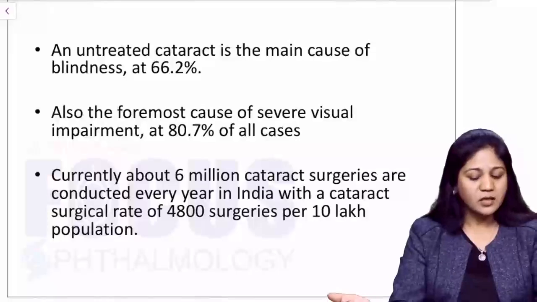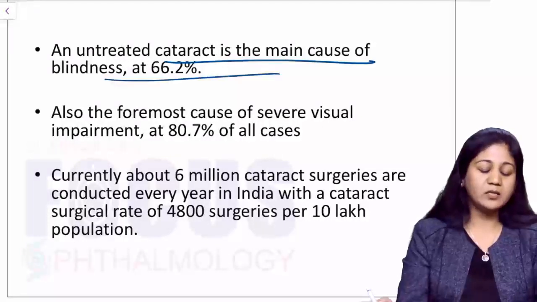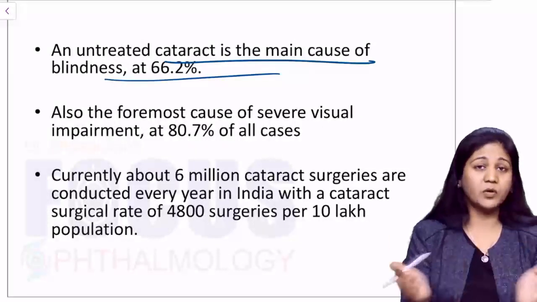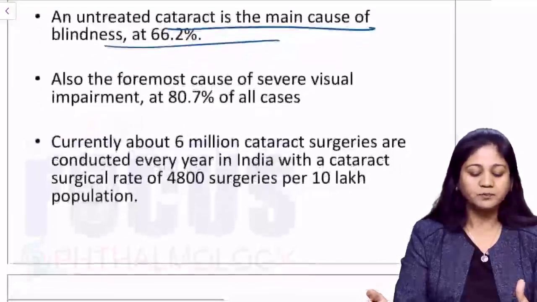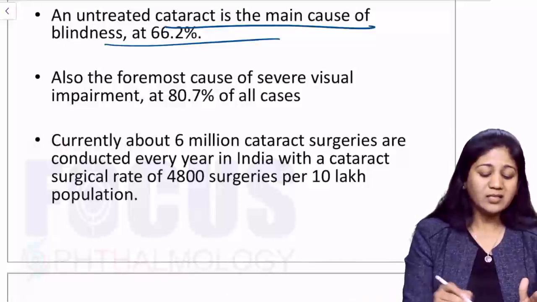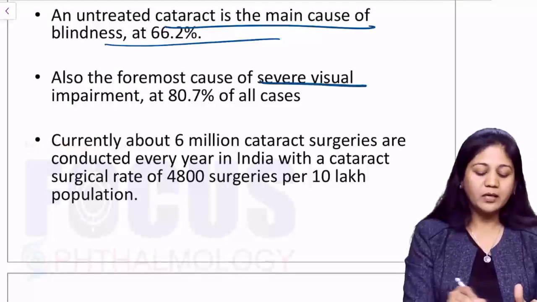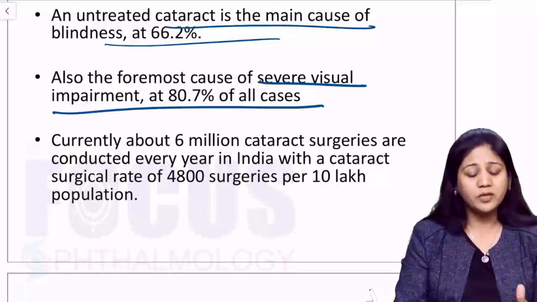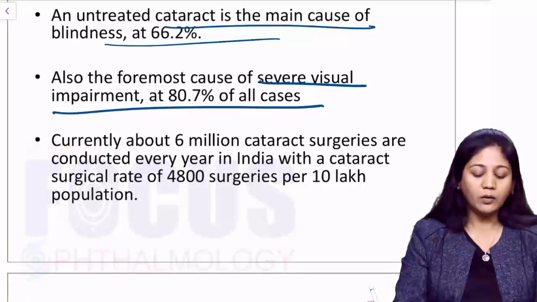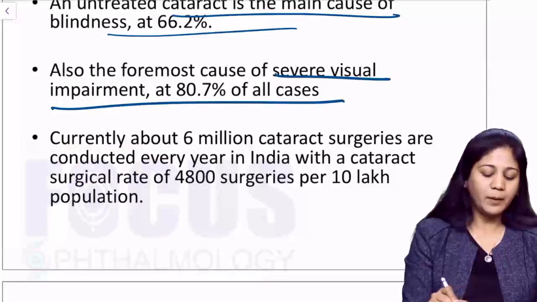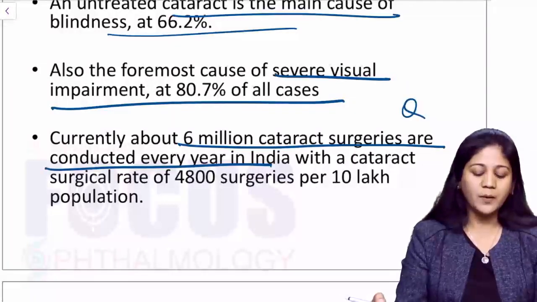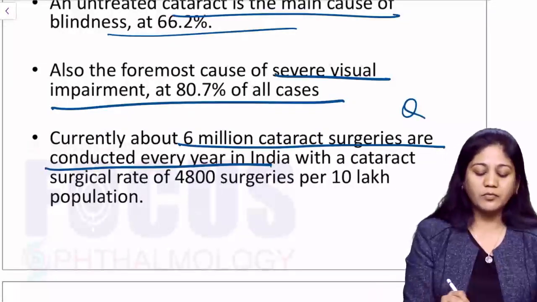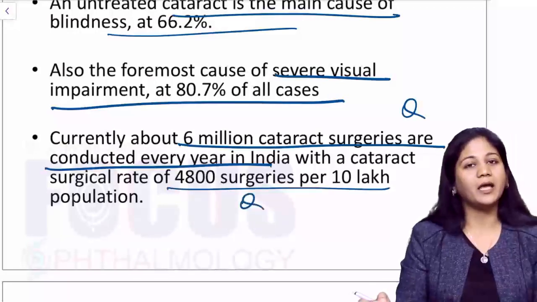Now cataract still remains the main cause of blindness, very high up, 66.2% is the proportion of blindness amongst all the causes. It has also been found to be the most common cause of visual impairment. Now it is found that about 6 million cataract surgeries are conducted every year in India, with a cataract surgical rate of 4,800 surgeries per lakh population.